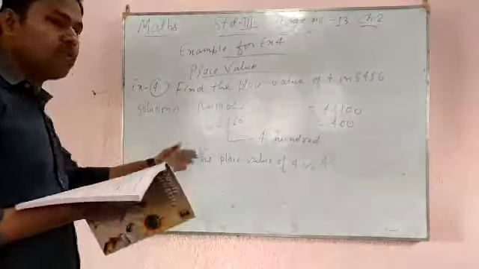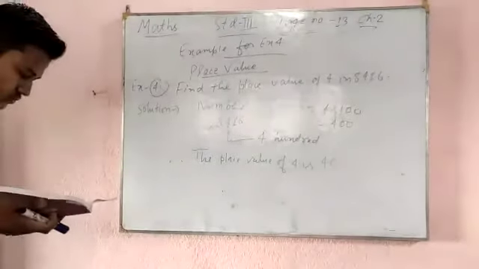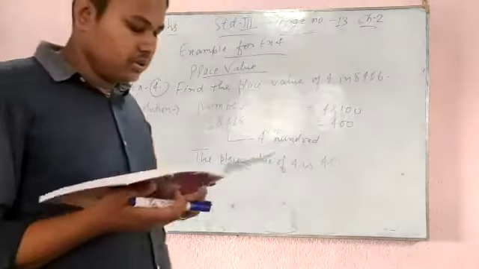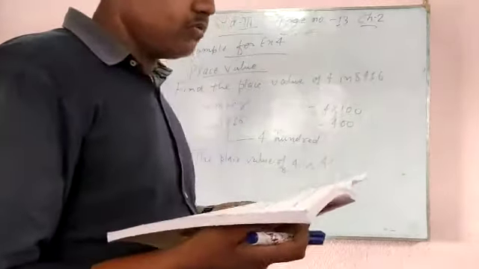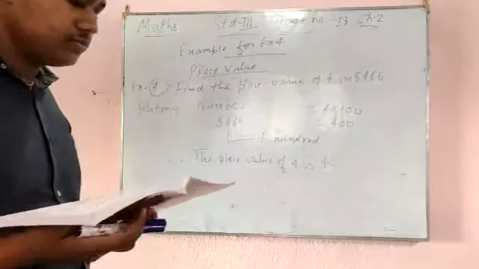If you want to write down, please write. You have to make 2 copies for maths. I have already told you, one for classwork and one for homework.